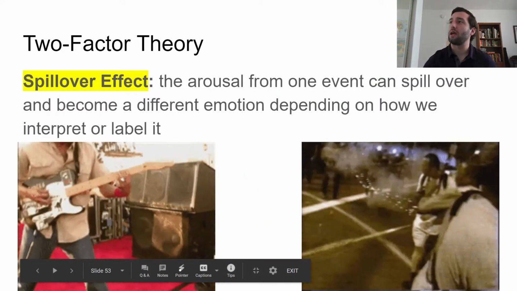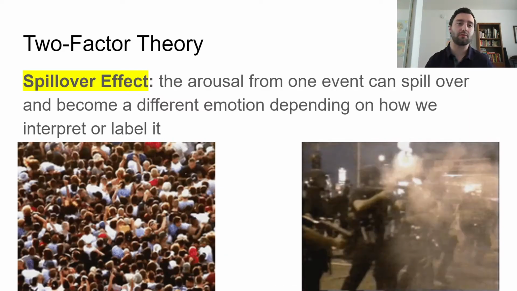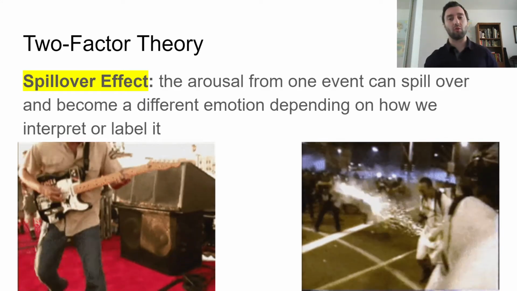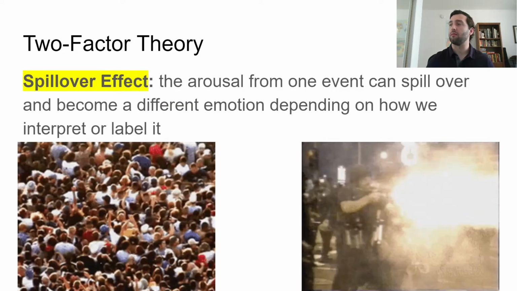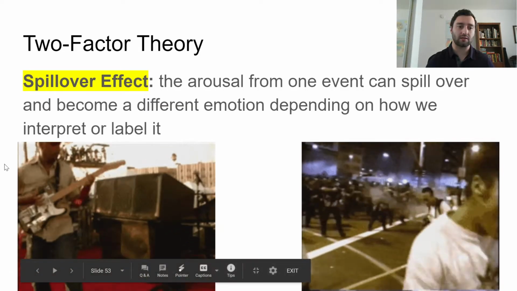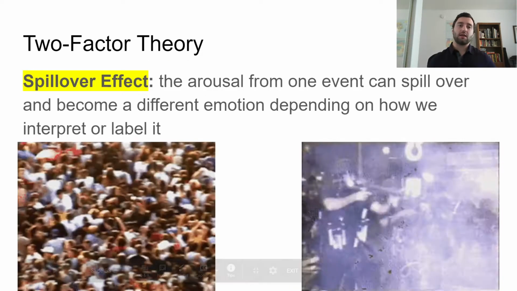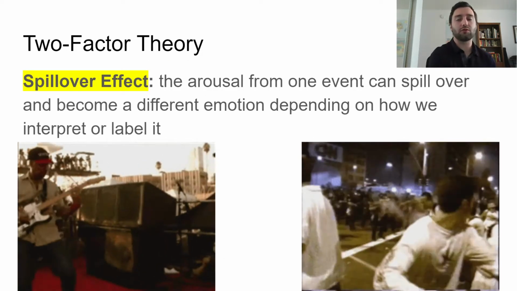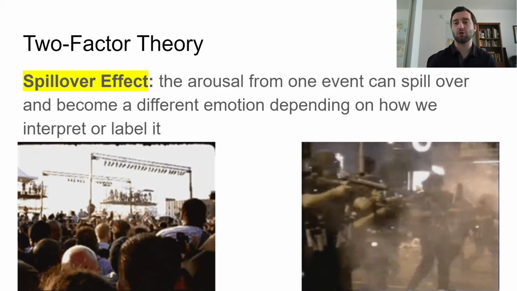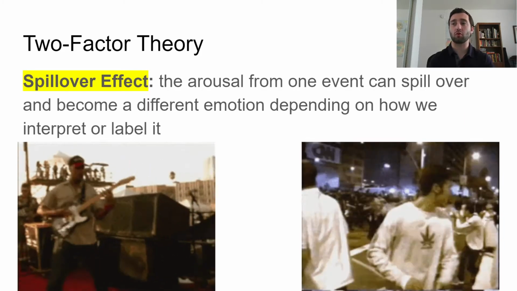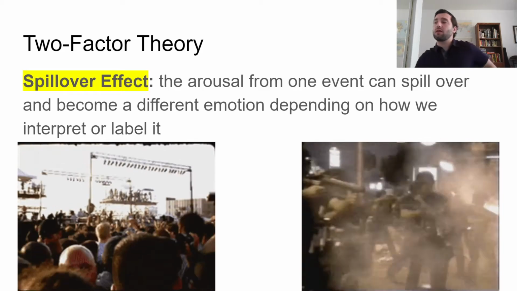One way that we can see this two-factor theory exemplified is what is called the spillover effect. This is something that supports the Schachter-Singer two-factor theory. The spillover effect is an example where arousal from one event can spill over and become a different emotion depending on how we interpret or label it. And the gifts in here are actually a real life example.